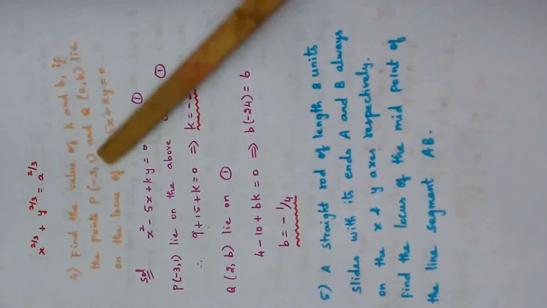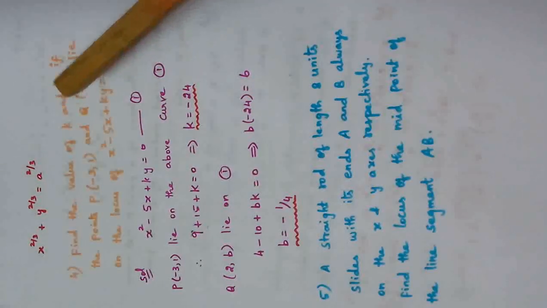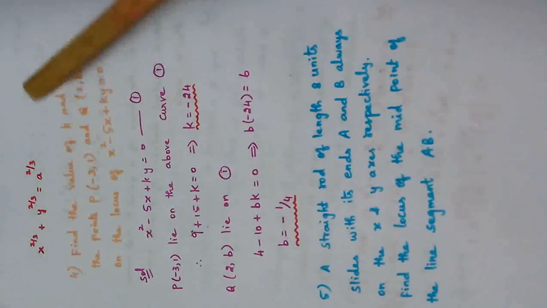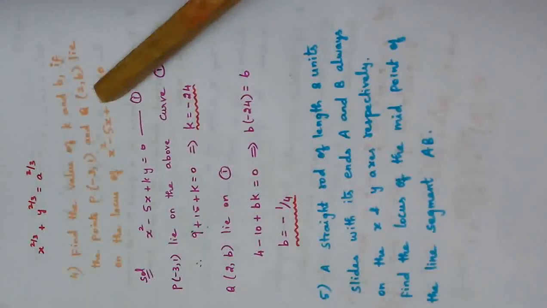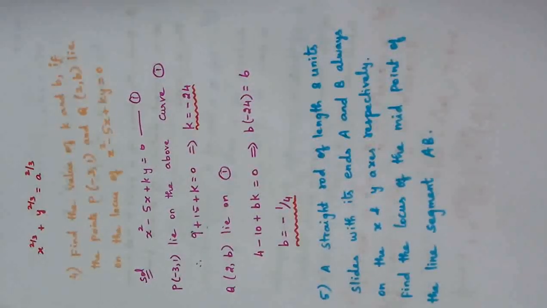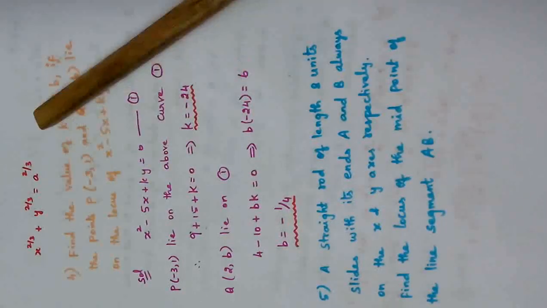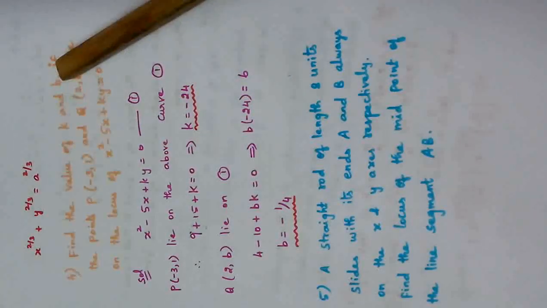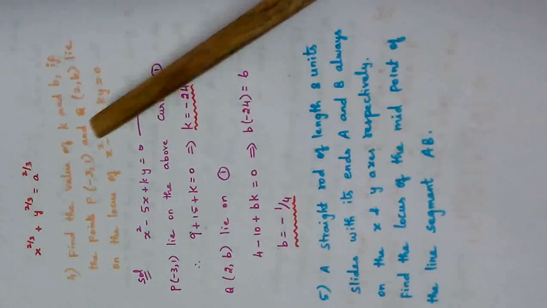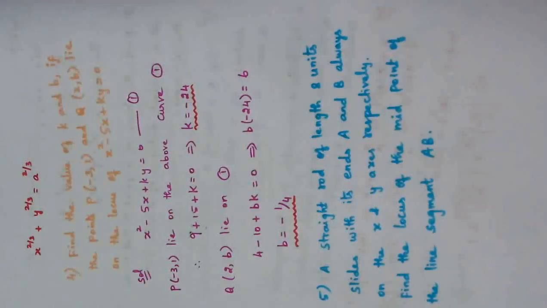Usually we try to find it, but here they have given the locus equation. What they are asking is to find k value and b value if these 2 points lie on this locus.